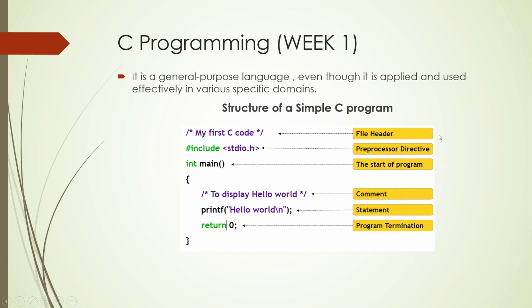First, it consists of a file header. A file header consists of the name of the program. It also consists of the author name, date, and other information. Then the preprocessor directive. The preprocessor directive tells the compiler to pre-process the information before the compilation starts. The main program is the program which is first called by the compiler, and within these curly braces we place the body of the program. This is the comment, this is a simple printf statement, and this is the program termination.